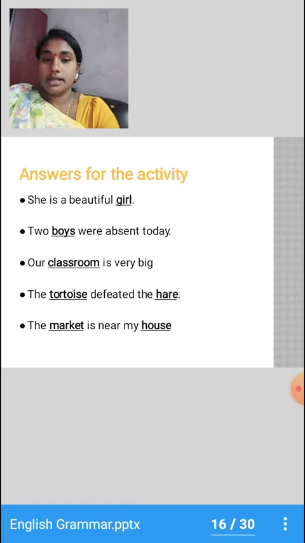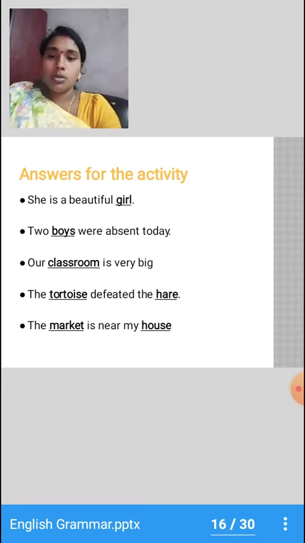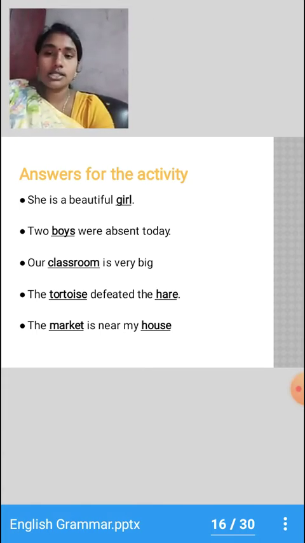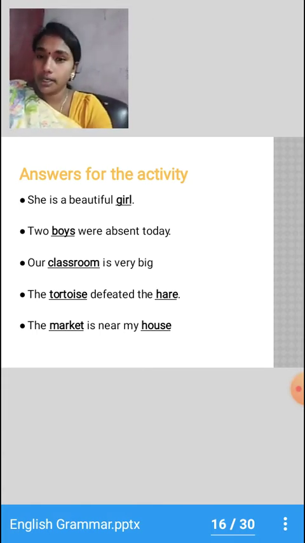Here the market and house, both of them come under nouns. They are the names of places. Okay children, did you understand this activity? Did you understand what are nouns and what are proper nouns?